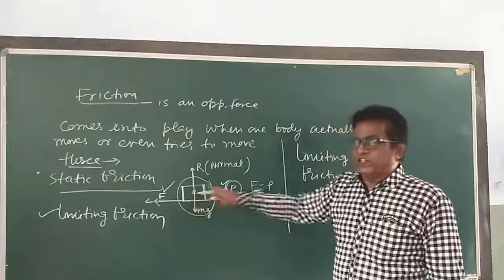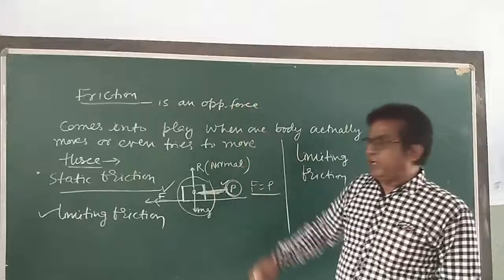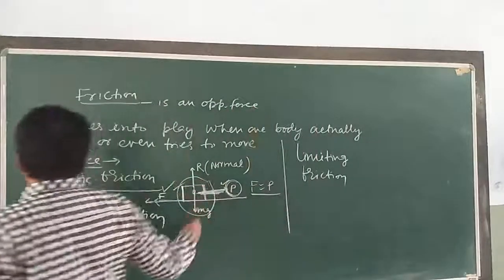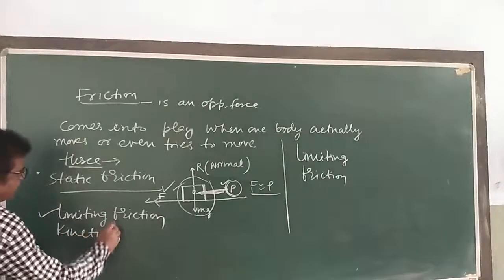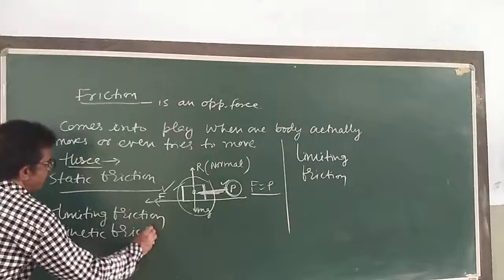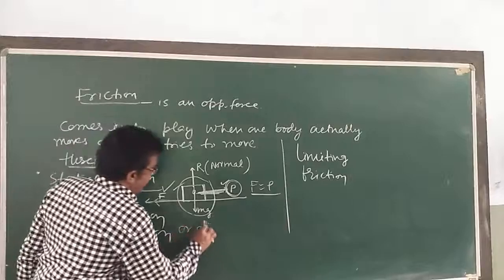Force of limiting friction से applied force ज्यादा हो गया है तो बॉडी चलना प्रारंभ कर देगी. उस समय जो हमारे पास फ्रिक्शन होगा, that friction is called kinetic friction, or I can say my dear children, dynamic friction.